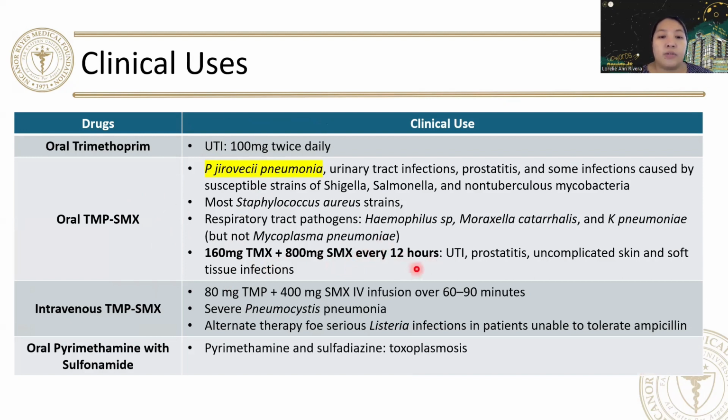And this is also the dose for UTI, prostatitis, uncomplicated skin, and soft tissue infections. So intravenous TMP-SMX is given if you have very severe cases of Pneumocystis infection. And oral pyrimethamine with sulfonamide is used for toxoplasmosis.